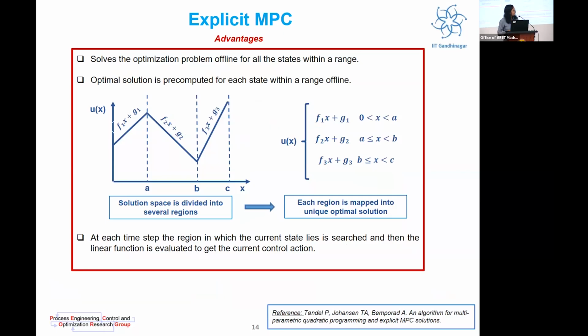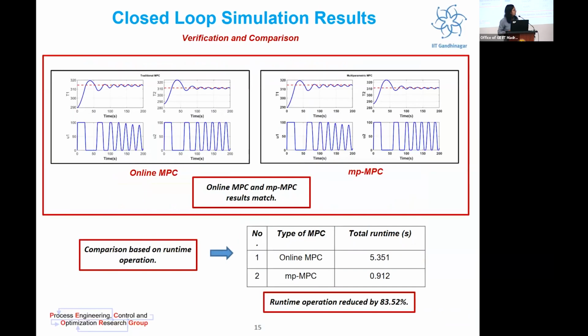For the same set of tuning parameters which were used for traditional MPC, they were used for multi-parametric MPC too. And as you can see, the results of online MPC and multi-parametric MPC match. But there is a difference in runtime operation, and as you can see, runtime operation has been reduced by 83.52%.